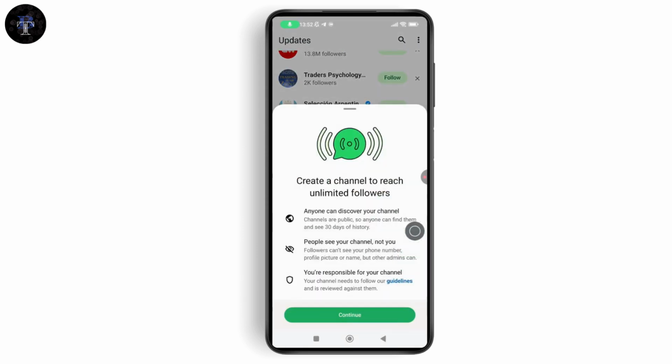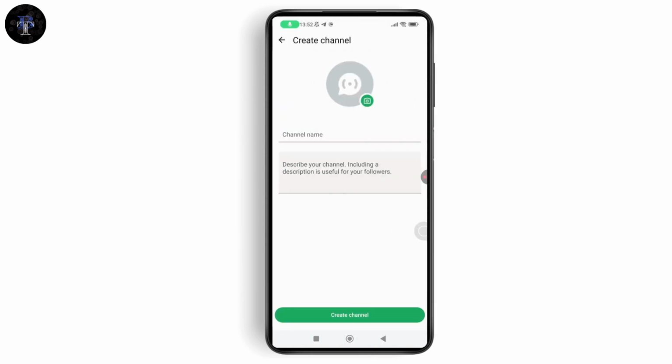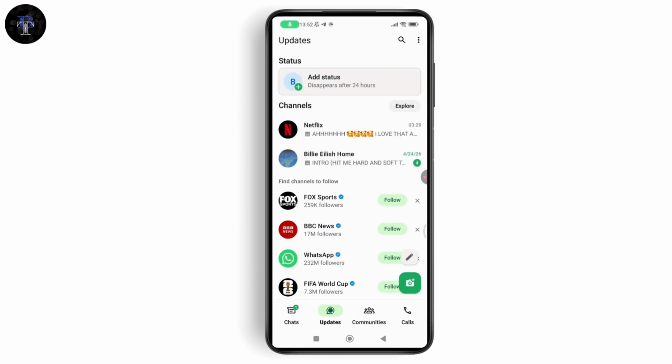Tap on create channel. Go with continue, which will be on the bottom, and add a channel name. Go with a profile picture. Describe your channel, including a description which is useful for your followers. And then go with create channel, which will be on the bottom. And you'll be able to create a channel on your WhatsApp. And there's also good privacy in WhatsApp channels because you won't be able to see the other person's phone numbers as well.